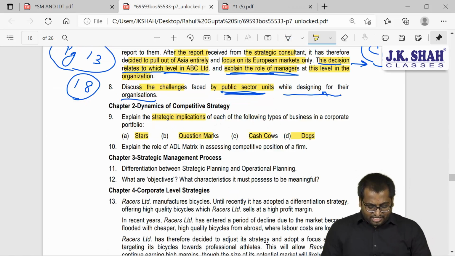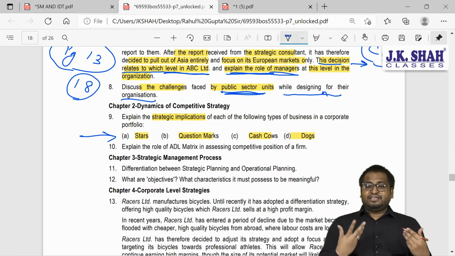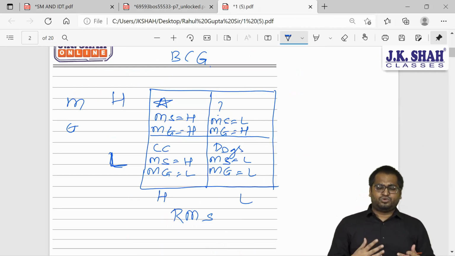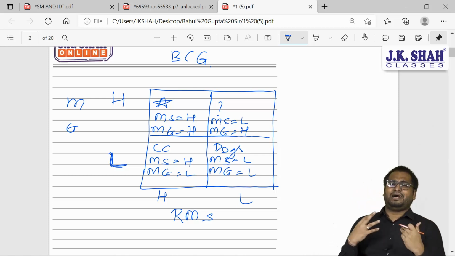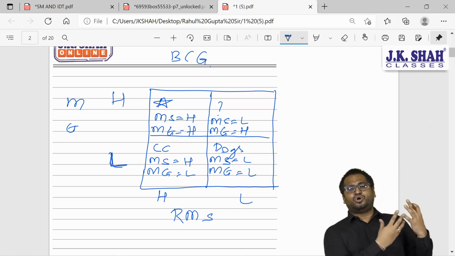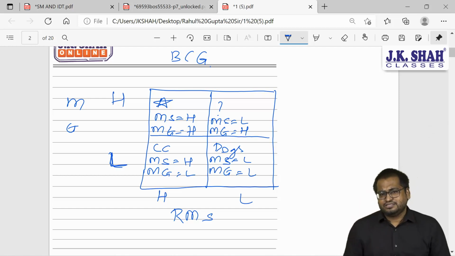So the first thing that you write whenever you are talking about stars, tell them what you mean by stars. Looking at this diagram, what do you mean by star? A company who has a high market share and is also performing well. There is a growth, there is a potential. What about question mark?